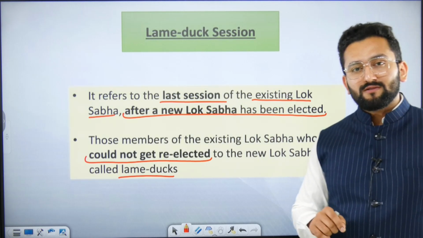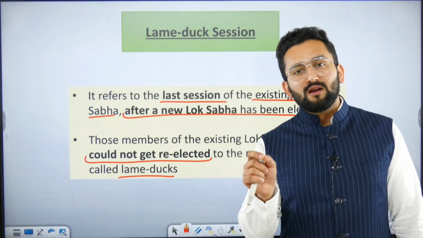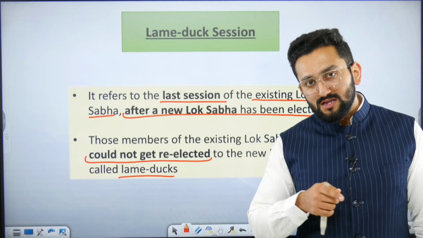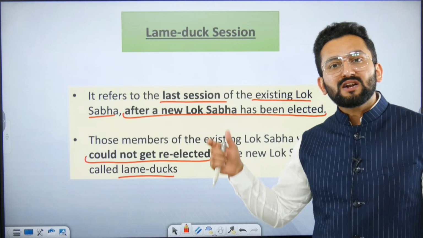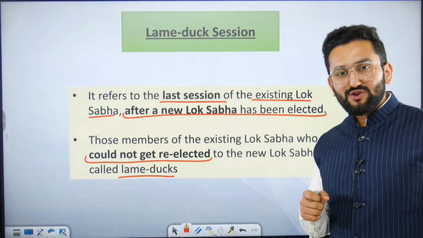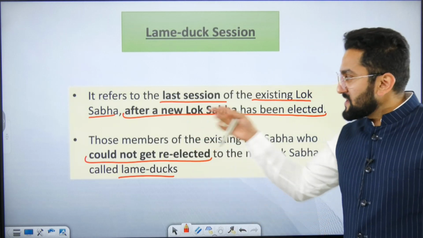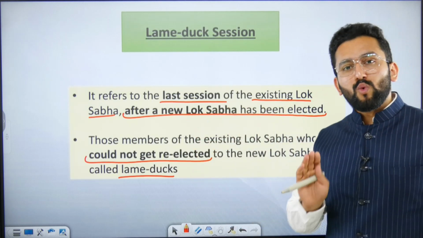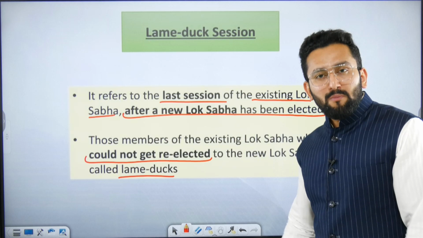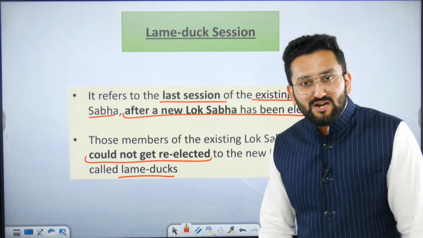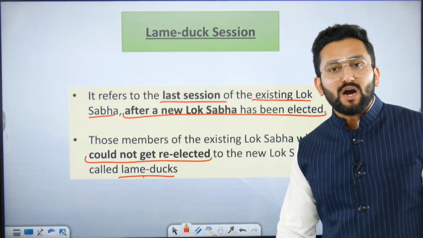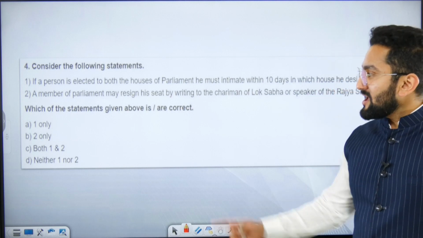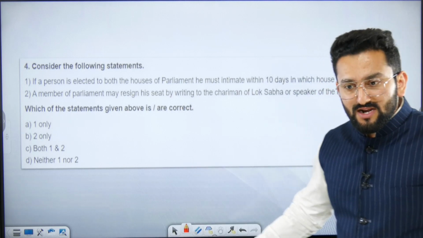Lame duck session. Consider elections are done and the ongoing Lok Sabha is conducting its last session. It's like a farewell. So this farewell session is known as a lame duck session. Why? Because there may be many members who could not get re-elected to the house, and they are called lame ducks.